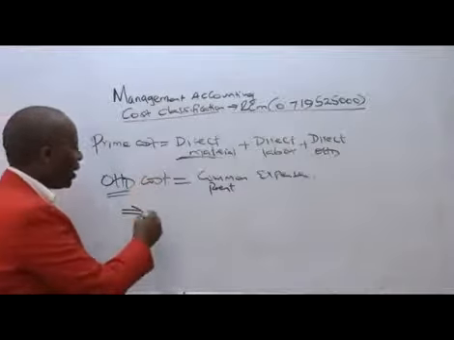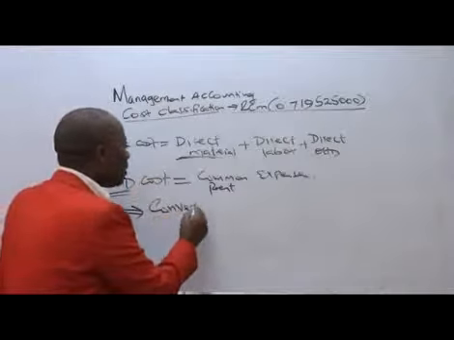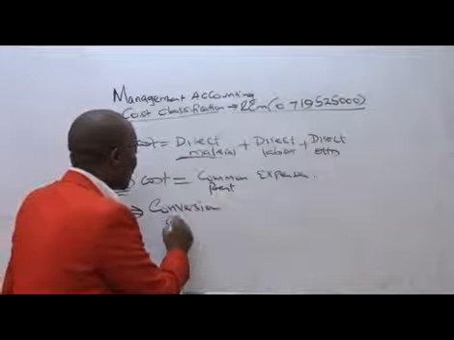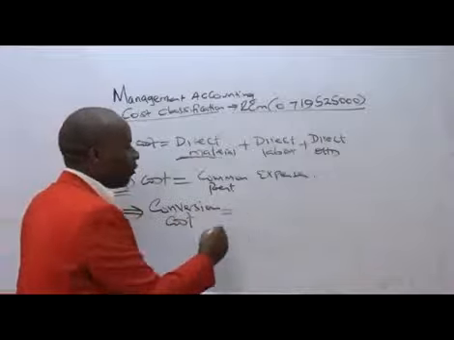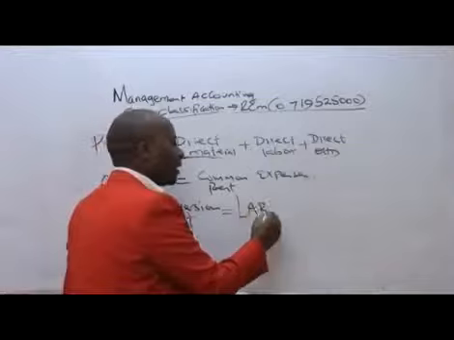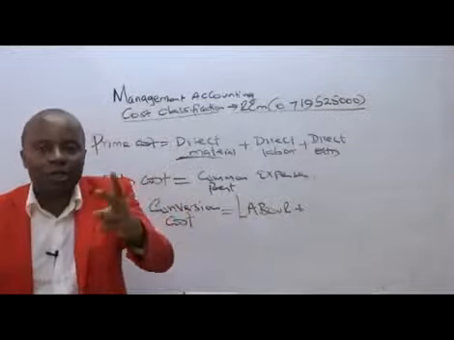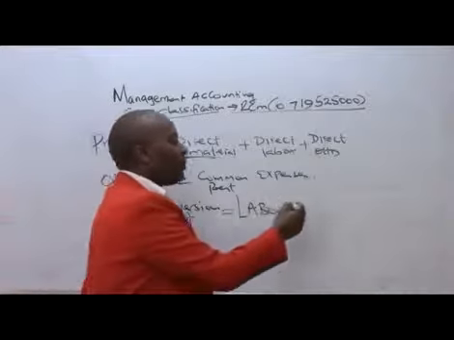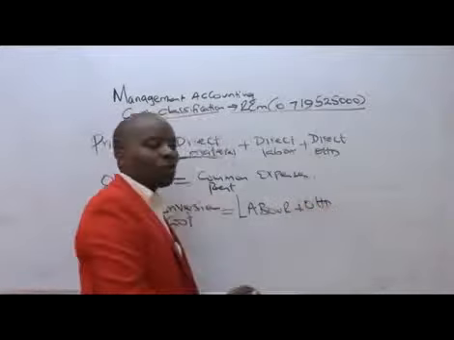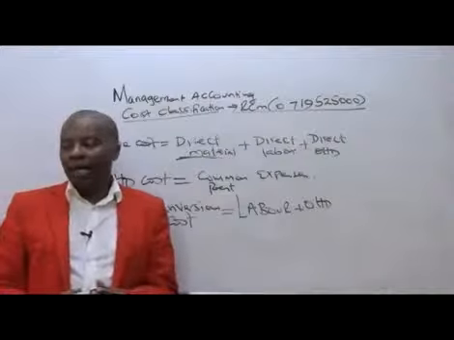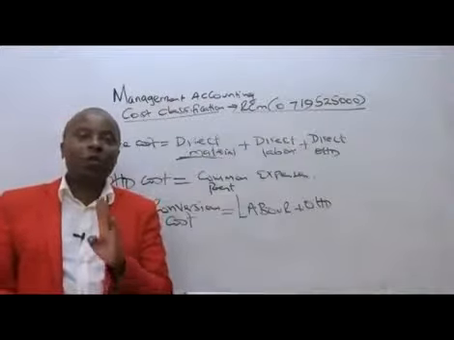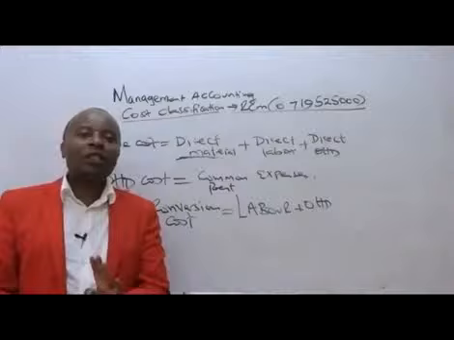But generally, we have another important terminology called conversion cost. Conversion cost, the cost of converting raw materials into finished goods, has only two components: labor plus overheads.